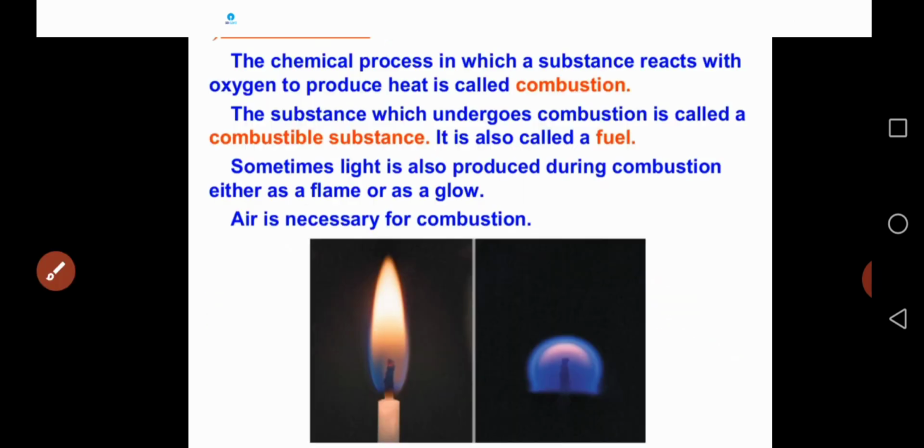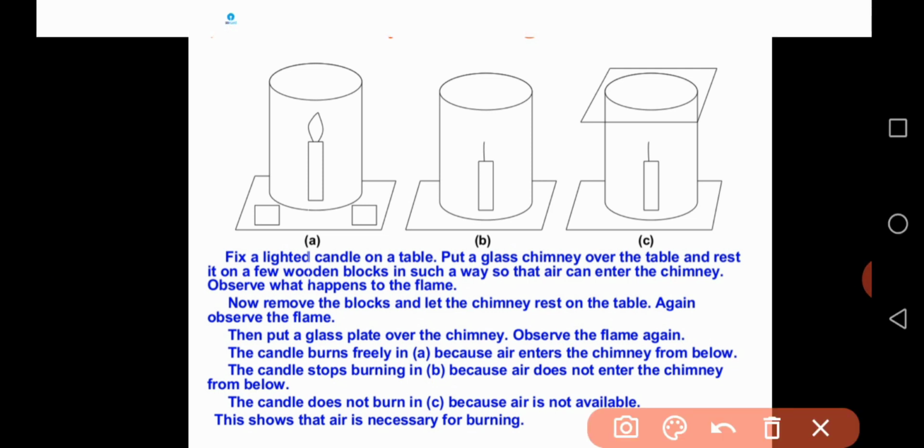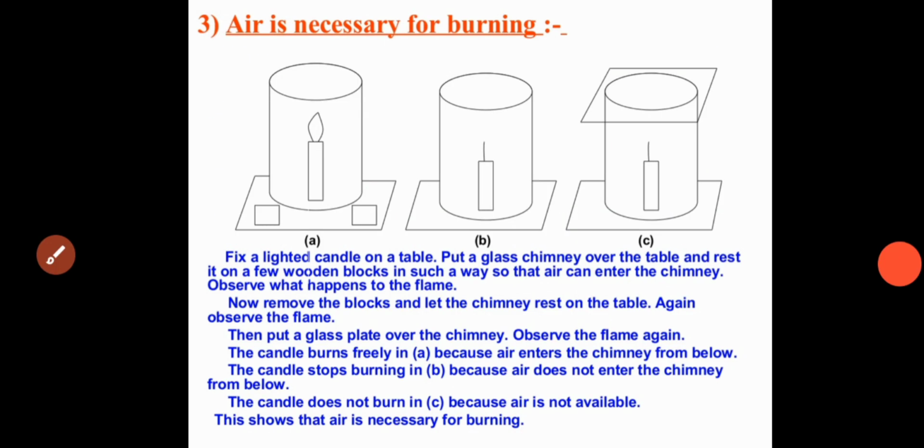What happened to C? In C, the candle does not burn. The candle does not burn because air is not available. Because we placed a glass plate over the chimney, and also there is no gap below the chimney for air to enter. So the candle does not burn because air is not available. This shows that air is very much necessary for burning or combustion. This is the experiment that shows that air is very much necessary for burning.